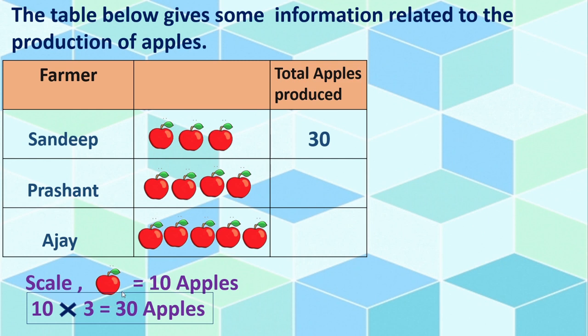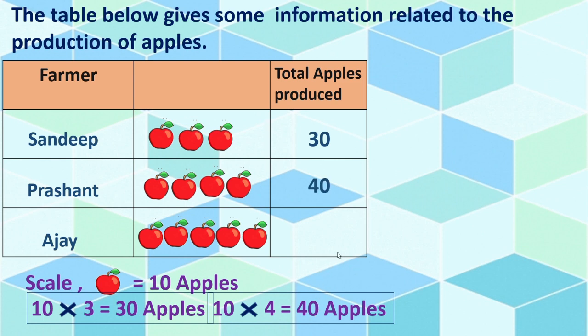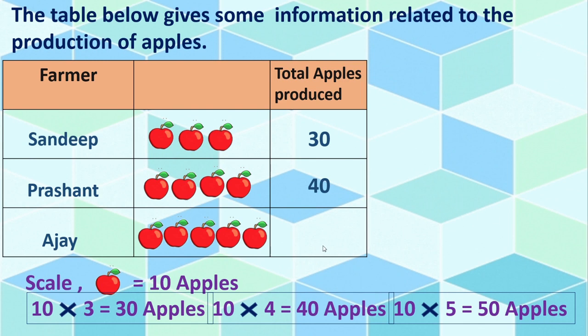Yes, 1 apple is equal to 10. So 4 apples means 10 multiplied by 4. That is nothing but 40. Got this? This you have to do according to the scale. Okay, in Ajay's farm, how many apples are produced? Here 1, 2, 3, 4, 5. Here 5 apples are shown, means 10 multiplied by 5, that is nothing but 50. What we will write here? 50. Got this?